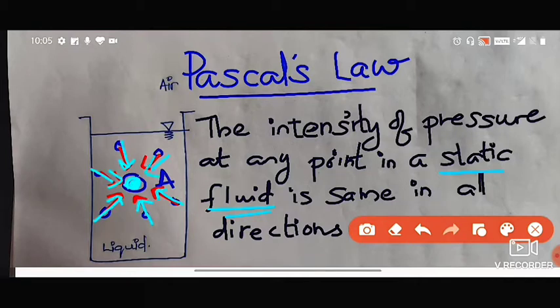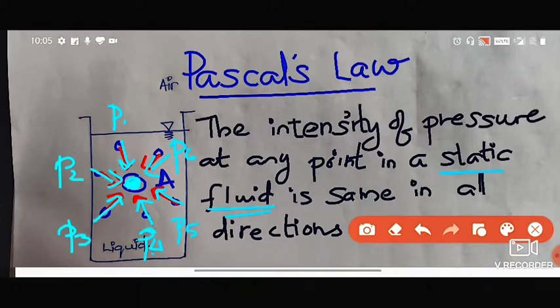The value is the same. So if I write this pressure to be P1, this pressure P2, this pressure P3, this pressure P4, P5 and P6, this is all acting at a single point. No other point is there, only a single point. The only change is that the directions are different.